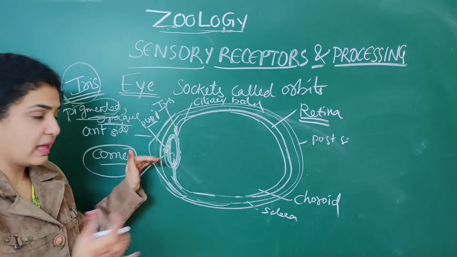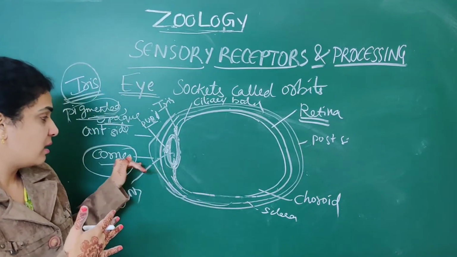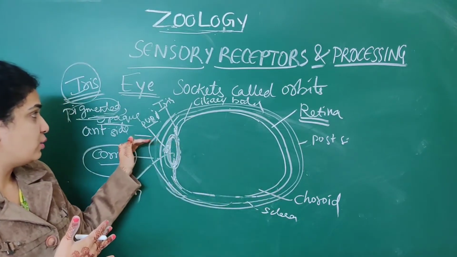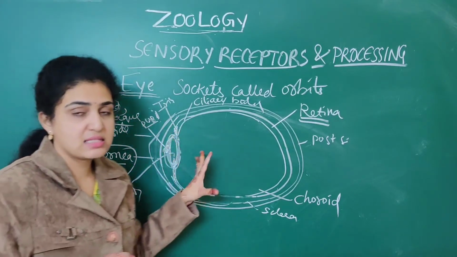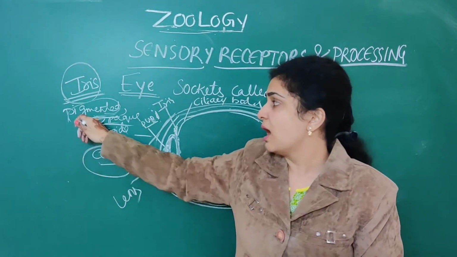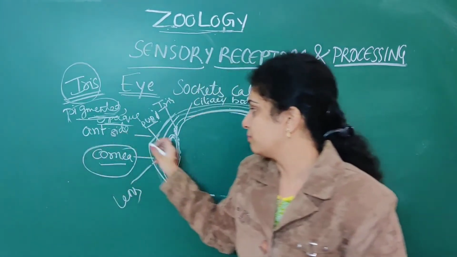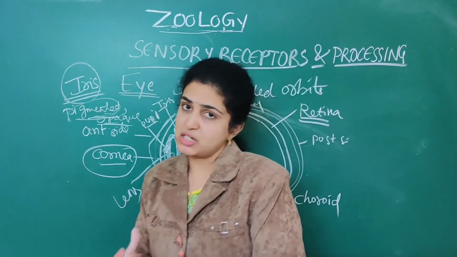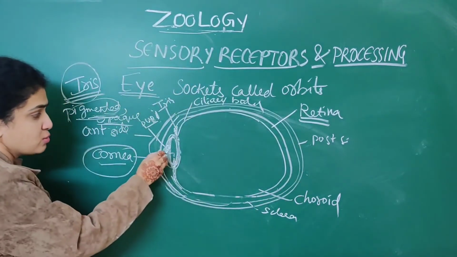Then we have seen their continuations into the front. Sclera continues as cornea, and choroid continues as ciliary body as well as lens. The lens is supported by the iris, a muscular structure which is pigmented as well as opaque. In front of the lens there is a small aperture, the pupil.